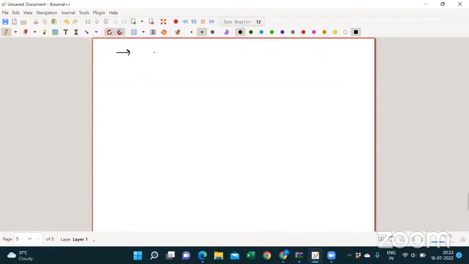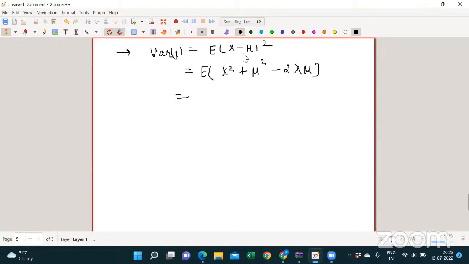You can see, variance of x tells you this, right? So can I write expectation of x square minus mu square? No, plus mu square minus 2 times x mu, right? It is just the expansion of a minus b whole square. So inside the brackets will be expectation of x square, expectation of mu square, minus 2 times mu, expectation of x.